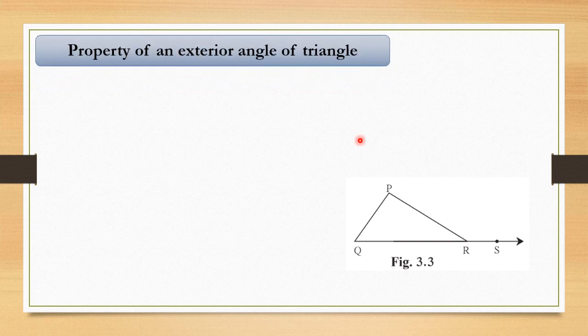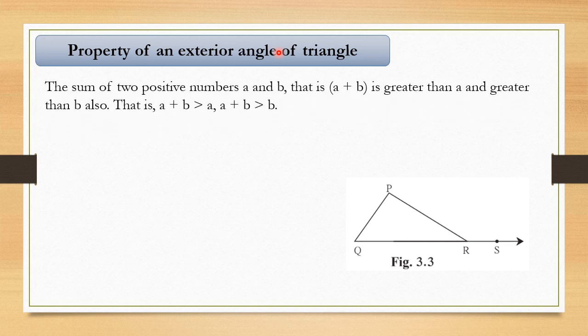Now moving forward, we have already studied the property of the exterior angle of a triangle. Now there is something secret about this property also. To know that secret, first I would like to tell you something. If a and b are any two positive numbers and we add both numbers, their sum is greater than each individual number. It is greater than a, and it is greater than b also. That means a plus b is greater than a, and a plus b is greater than b also.